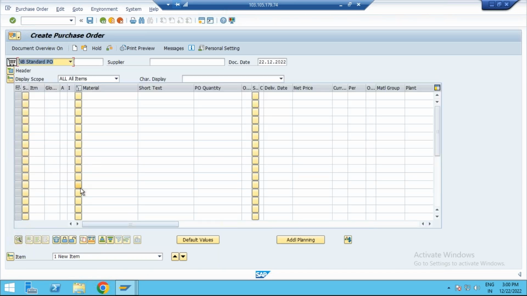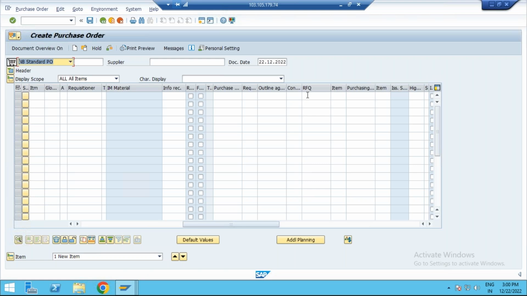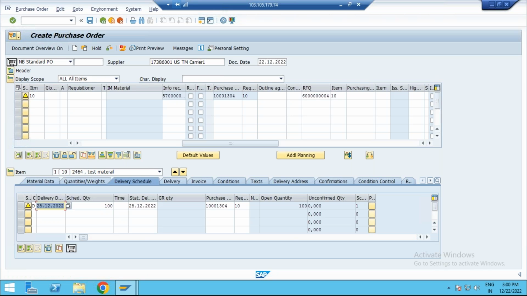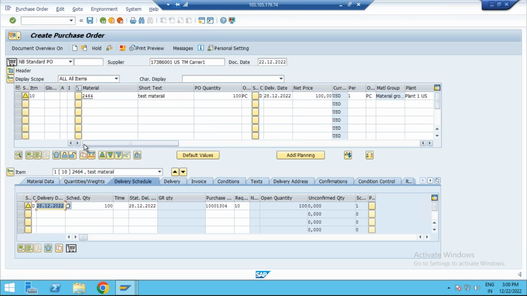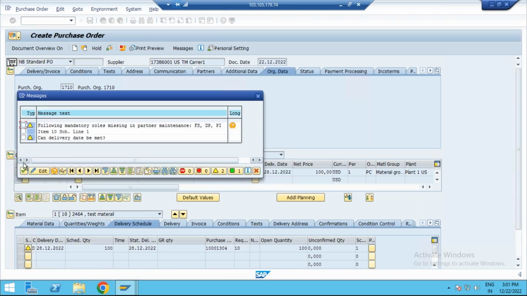Here I need to enter my RFQ details, 6004. Enter your RFQ number, and when you enter it, the system will pick up all the details. Now go to the header tab, where you can see the supplier. The supplier must be created in this purchase organization and company code. Whatever plant you created, like 1 2 3 for the new plant, must be assigned to this company. The material and quantity will show here. Click on message during check, and click on save.